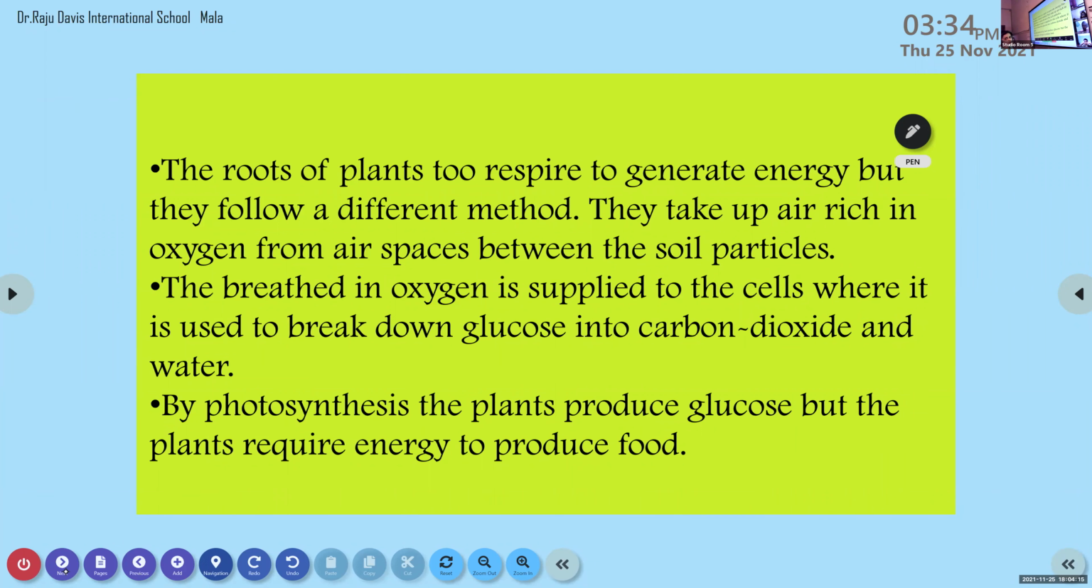We know what is meant by the process of respiration. It is the process of breakdown of the food and the release of energy. In the case of plants, the roots respire to generate energy, but they follow a different method. They take up the air rich in oxygen from the air spaces between the soil particles. Then they breathe in oxygen. This oxygen is utilized for the breakdown of the glucose into carbon dioxide and water.